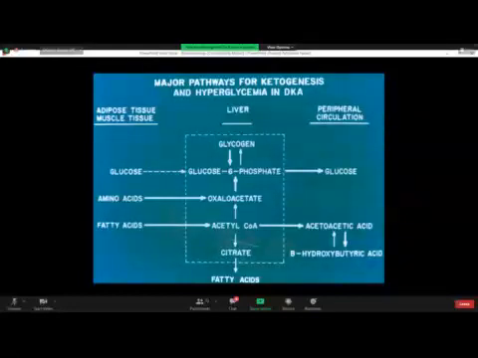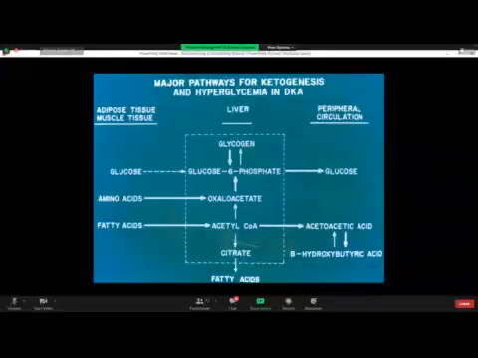Now, this is a beautiful slide, which I love. This is how metabolism is disturbed in uncontrolled diabetes mellitus. Major pathways for ketogenesis and hyperglycemia, and DKA means diabetic ketoacidosis. Or in other words, how is metabolism disturbed in uncontrolled diabetes mellitus? This slide shows three columns. On your left side is the adipose tissue and the muscle tissue. In the middle dotted line block is the liver. And on your right-hand side is the ECF, or plasma, or peripheral circulation.